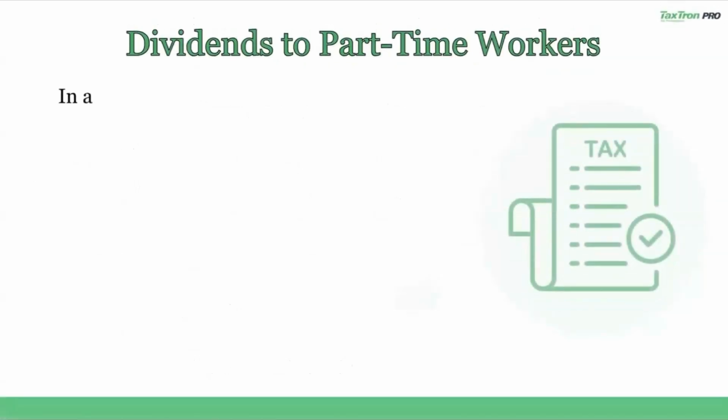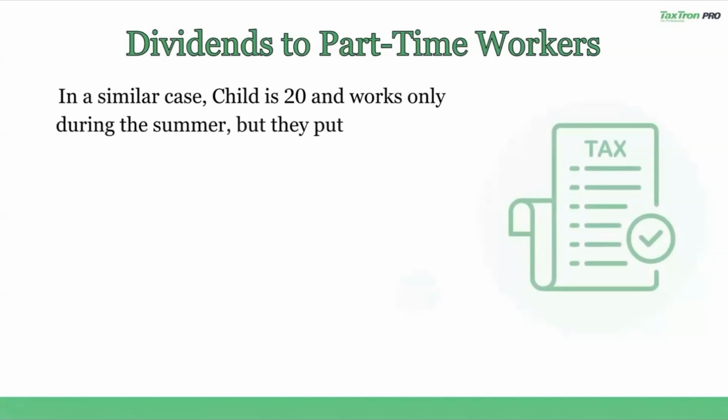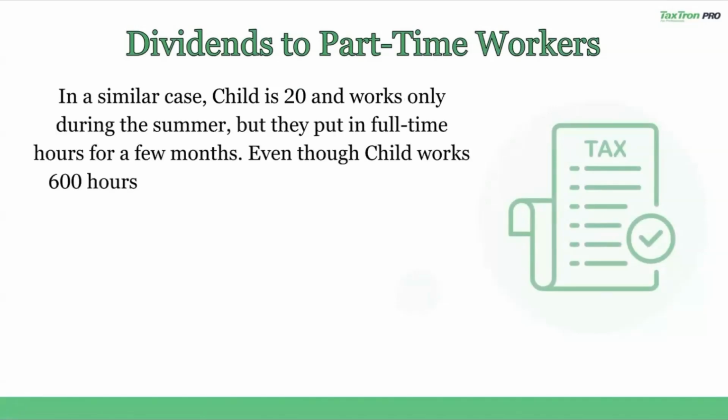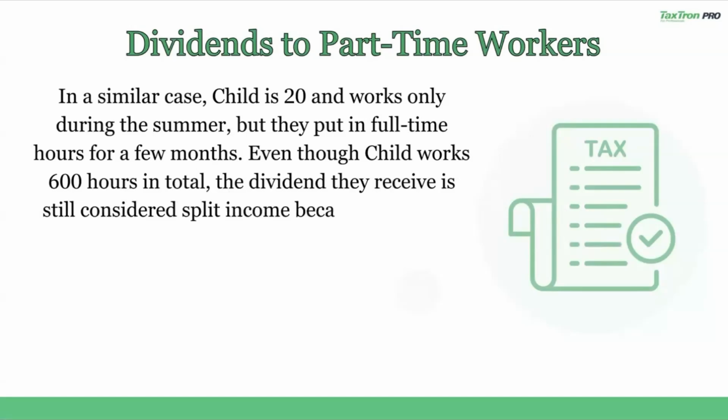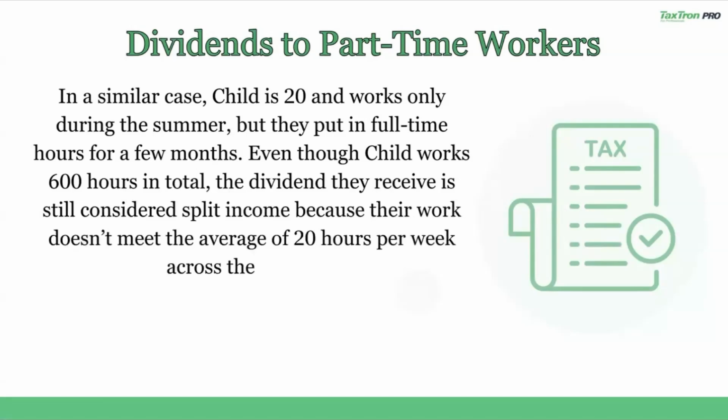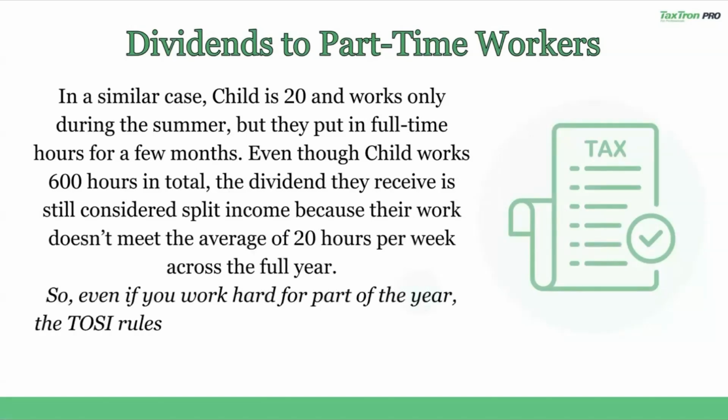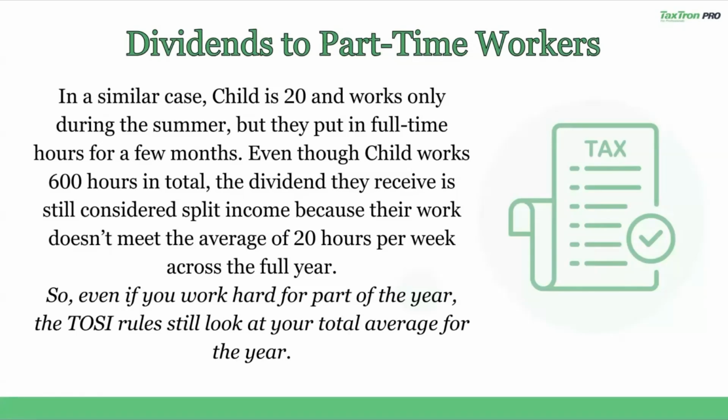Last but not least, dividends to a part-time worker. In a similar case, the child is 20 and works only during the summer. But they put in full-time hours for a few months. Even if the child works 600 hours in total, the dividend they receive is still considered split income because their work doesn't meet the average of 20 hours per week across the full year. So even if you work hard for part of the year, the TOSI rules still look at your total